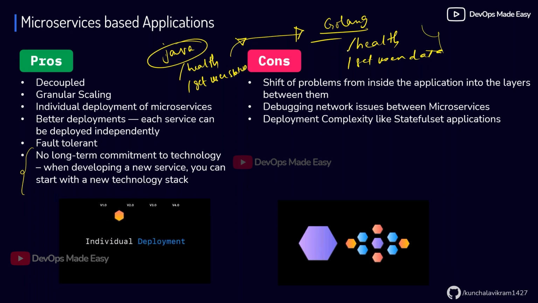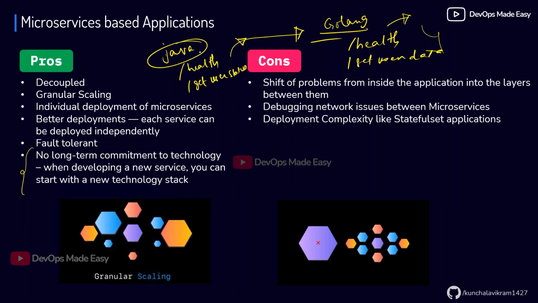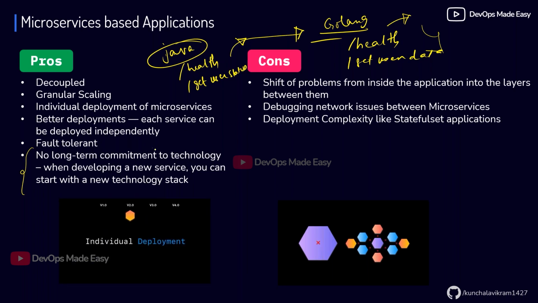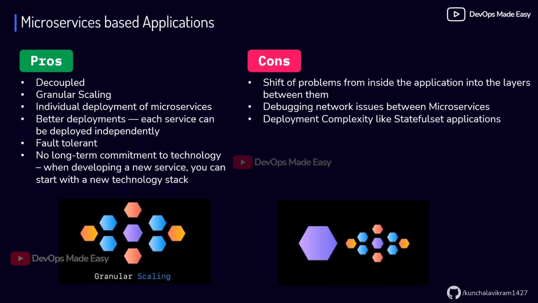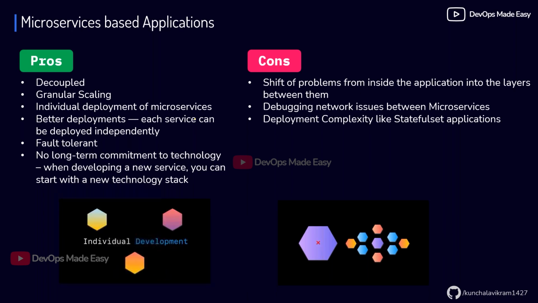As long as you are processing the requests that are coming to these endpoints, your other microservice will not care in which language you have written. So that is called no long term commitment to the technology. You can individually scale your applications and change the language in which they are written without impacting the complete application.